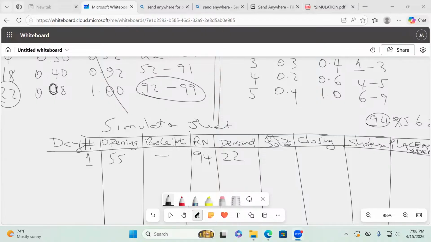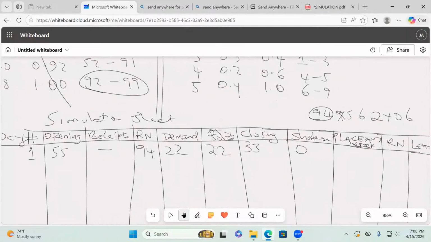So day number 1, ladies and gentlemen, let's sell. We can see how many units we have available for sale. 55, isn't it? And then we sell how many? Because we are comparing this with the demand, isn't it? So the lower one. So we sell 22. So we close with how many? 33. Do we have any shortages? No shortage because we still have closing stocks, isn't it? No shortage whatsoever.